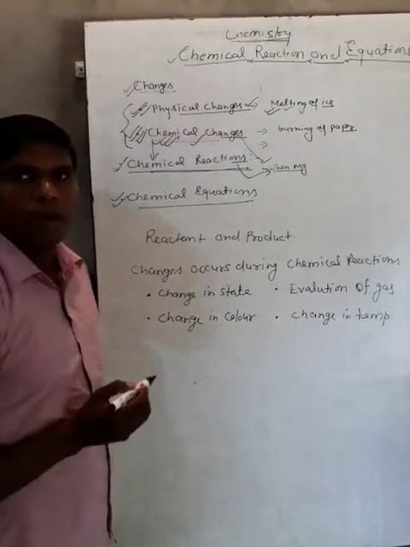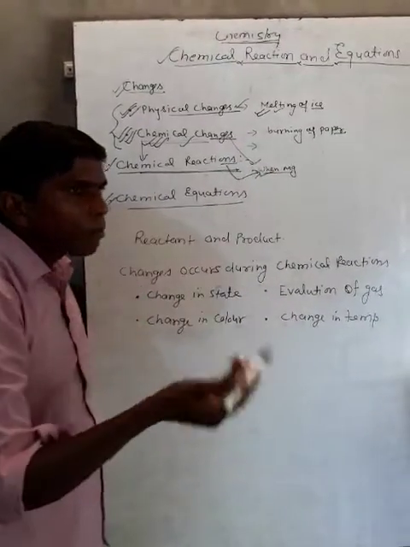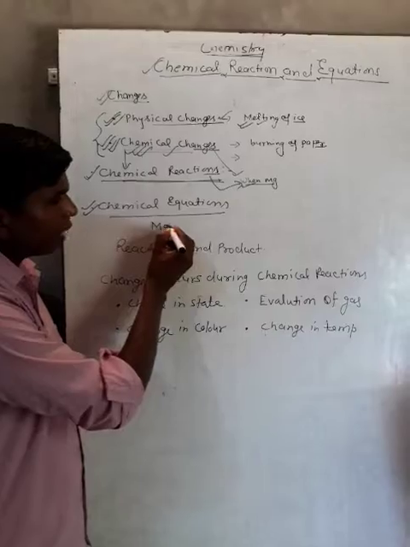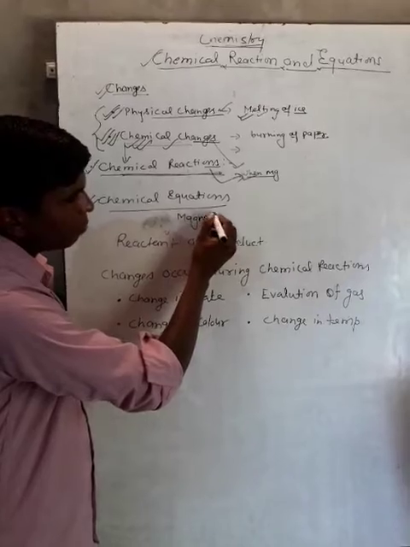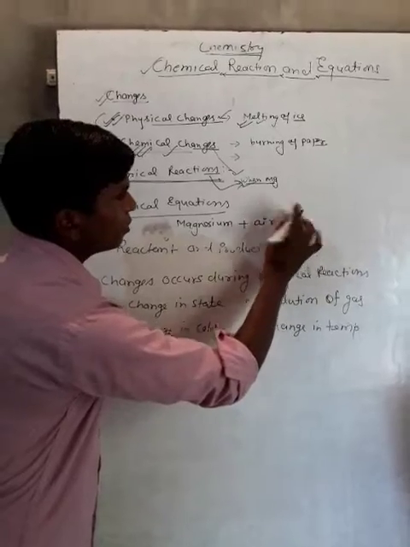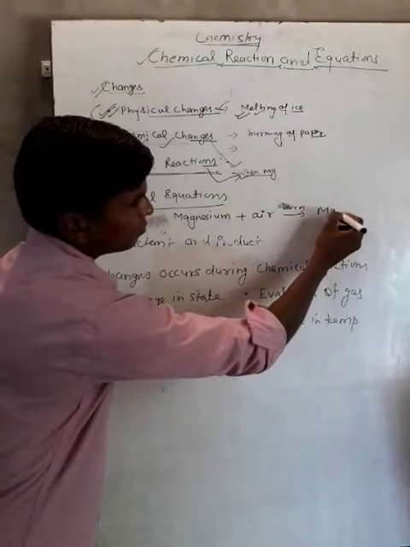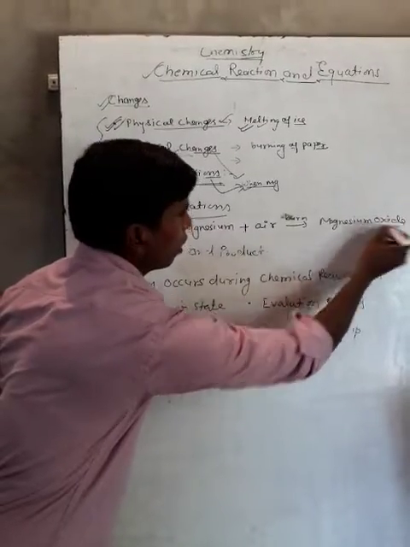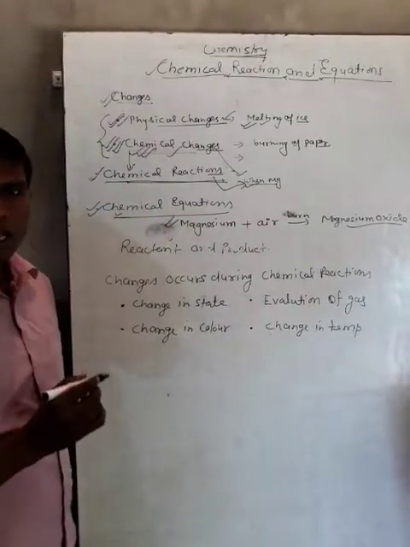Now we have to read about the chemical equation. Whatever chemical reaction there is, when this is written in a systematic way, that is called a chemical equation. For example, when magnesium burns in the presence of air, it forms magnesium oxide. When we write that same statement in a systematic way, it is called a chemical equation.